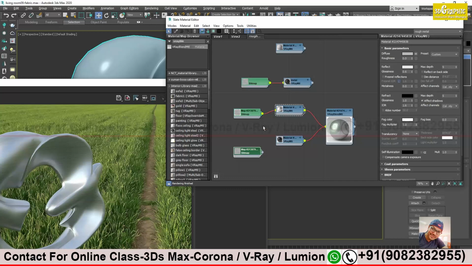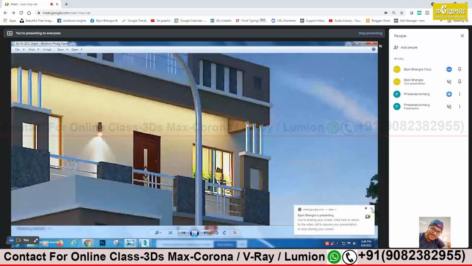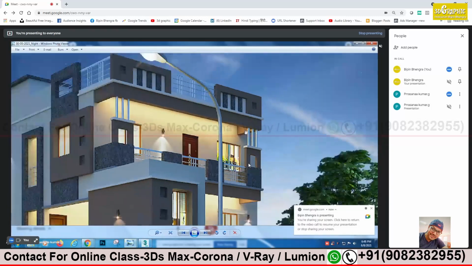Fine. Okay. So now, see, the exterior we have done. Now I can apply the same concept for the railings. But this is not looking realistic. I think I can go for the blend material here. Yes, of course, you can go.